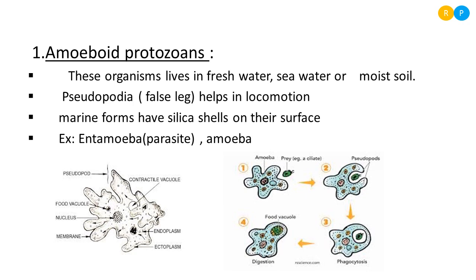One more example is entamoeba. Entamoeba is the best example of a parasitic organism here. Parasitic means disease causing. It is parasitic to the human body and some other animals. In the human being it causes amoebic dysentery. So we have two best examples belonging to this category. One is entamoeba, which is a parasitic one. Then one more is amoeba, which is present in stagnant water. Amoeba actually inhabits stagnant water.